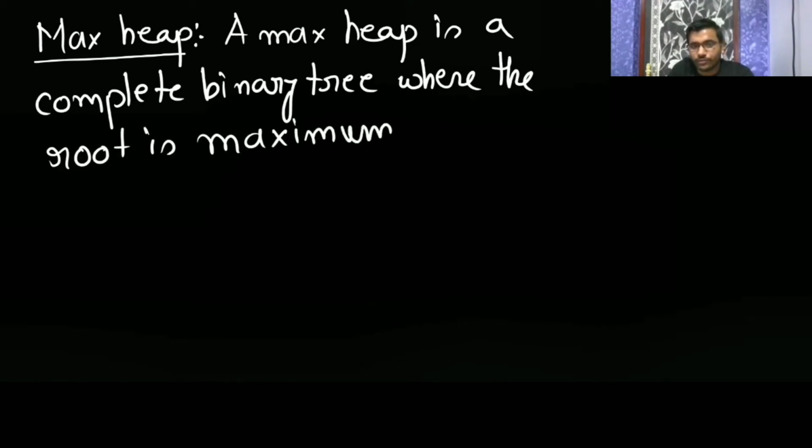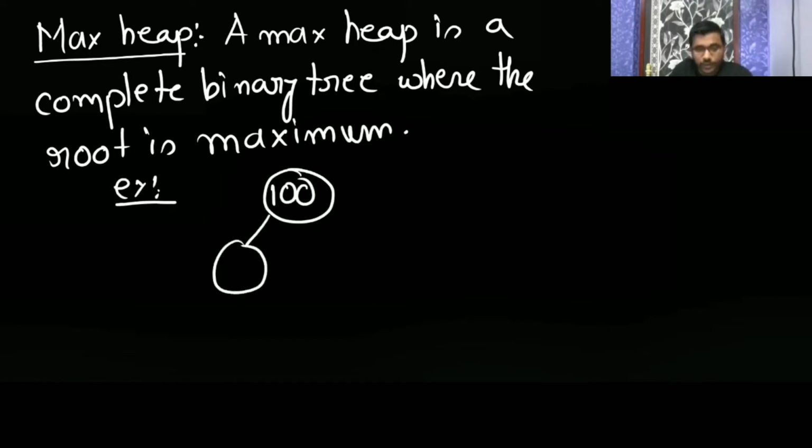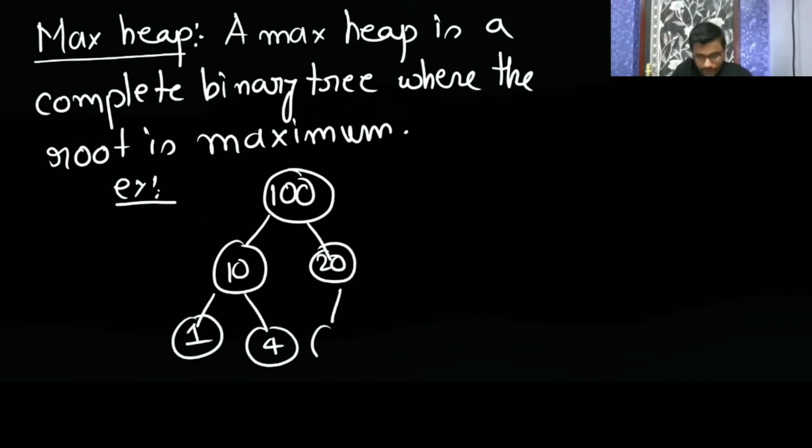The root is going to be maximum. For example, 100, it's maximum, and then 20, 1, 4, 3. See, it is maximum to all its children. 20 is maximum to all. And a leaf is always going to be a heap because it does not have any child. It is maximum only.